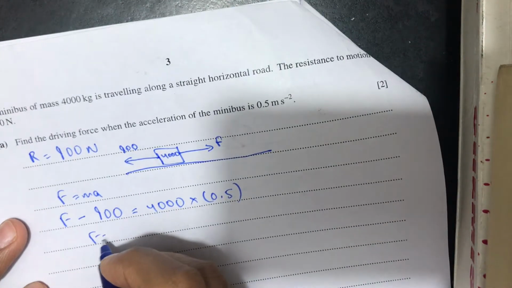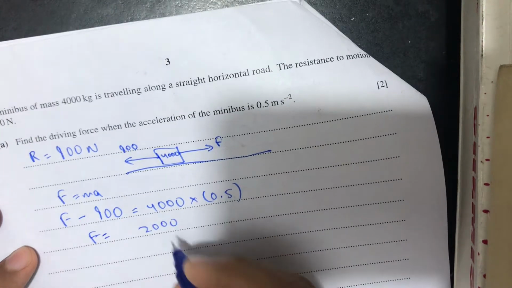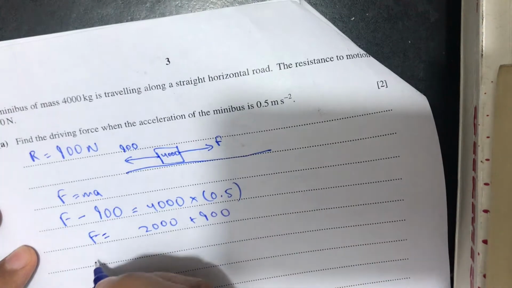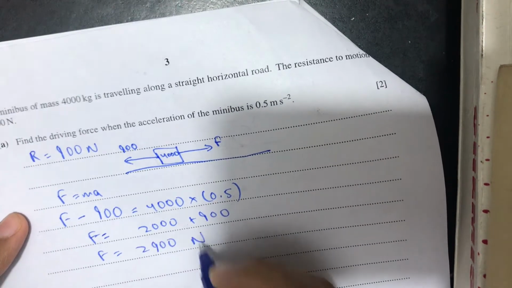So F is equal to 4000 into 0.5 will be 2000, and then 900 will be added to 2000. So F is equal to 2900 newtons.